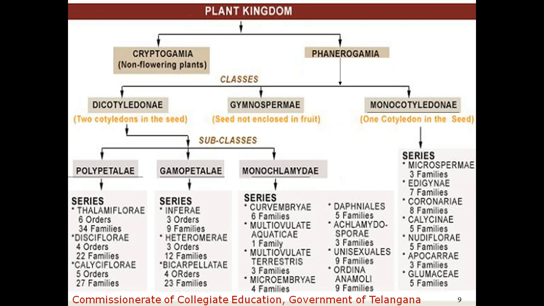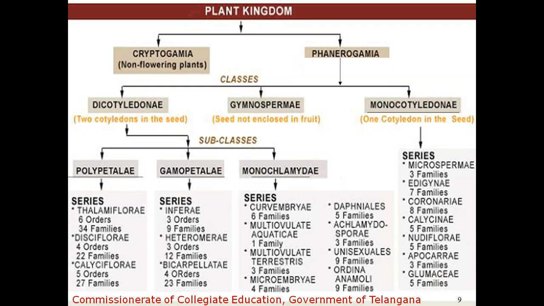polypetalae is again divided into 3 series: Thalamiflorae, Disciflorae, and Calyciflorae. Thalamiflorae is again divided into 6 orders and 34 families. Disciflorae is divided into 4 orders and 22 families.